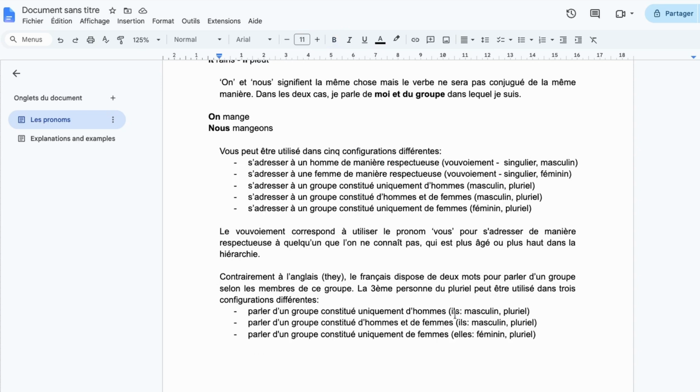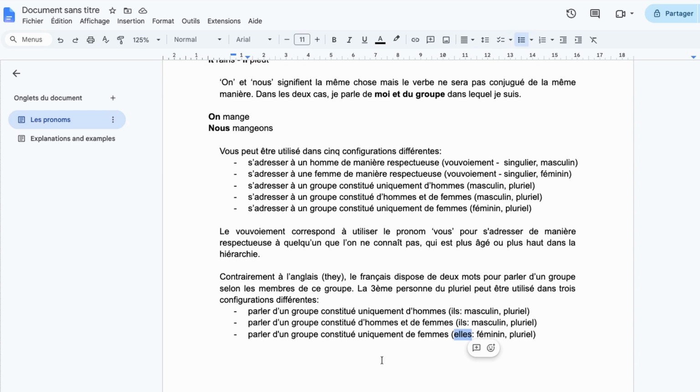And once again, this ils could be used in 2 different scenarios. So we could be referring to a group only made of males, so ils, but we could also be referring to a mixed group made of males and females, ils. And last case scenario, the group we are referring to is only made of females, so we would use this one, elles, with an S.